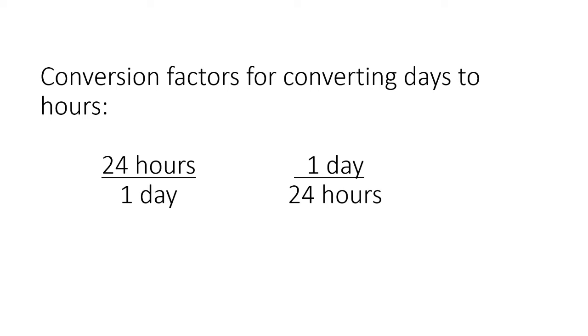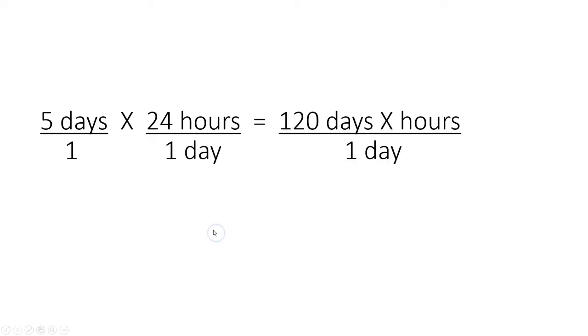Think about a 7 over a 7 or a 50 over a 50. Those fractions equal 1. Well, 24 hours and 1 day are equivalent terms, so that fraction is a 1. 1 day and 24 hours are equivalent terms, so this is also a 1. So you can multiply these by any value without changing the value. So mathematically, you are allowed to do this. So we're going to multiply 5 days over 1 times 24 hours over 1 day. And what happens when we get that?